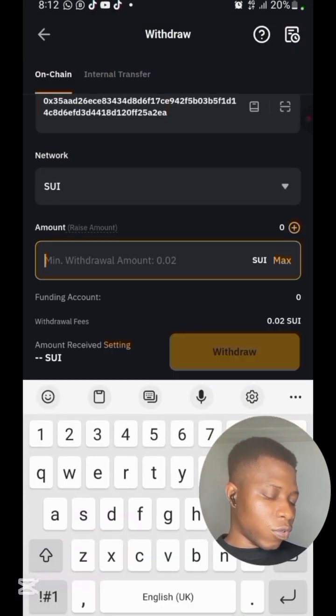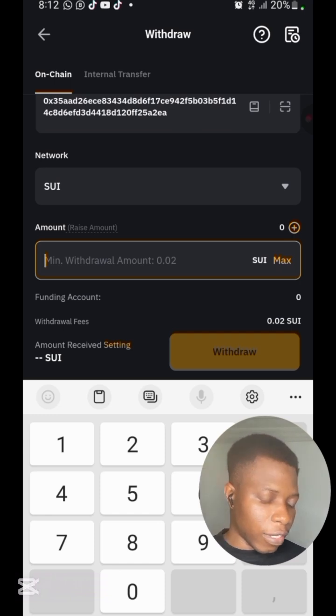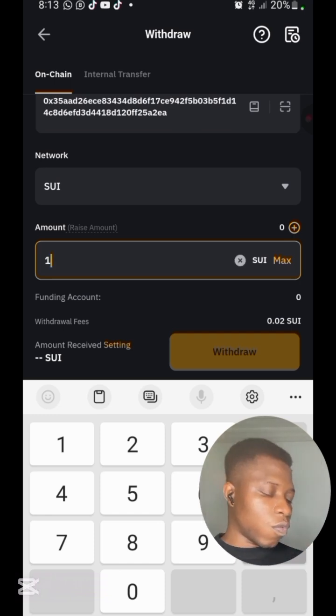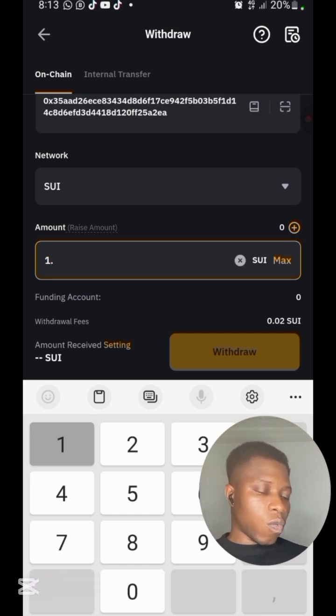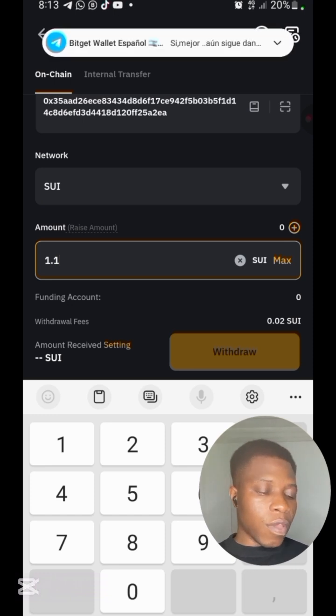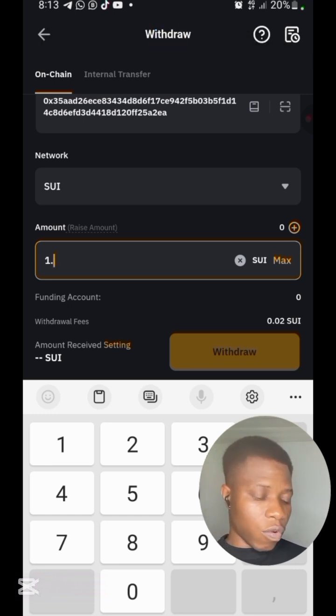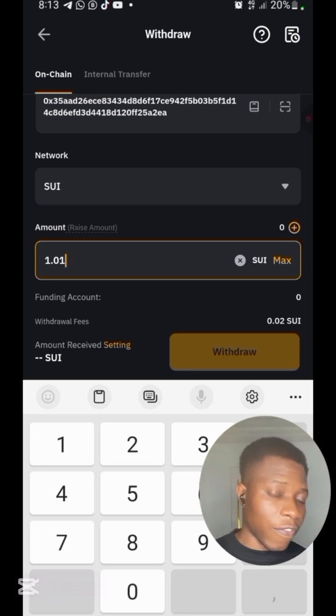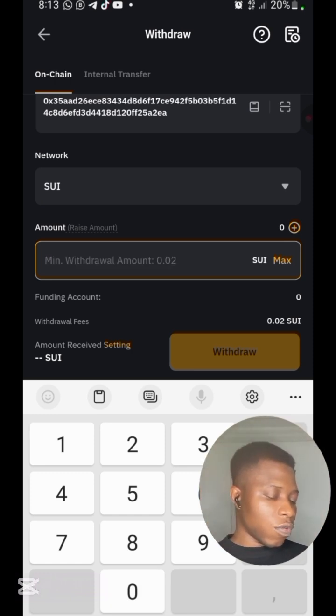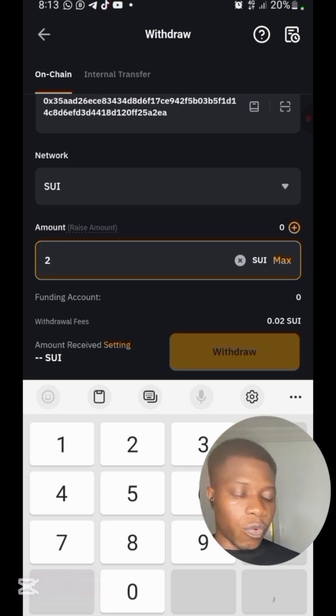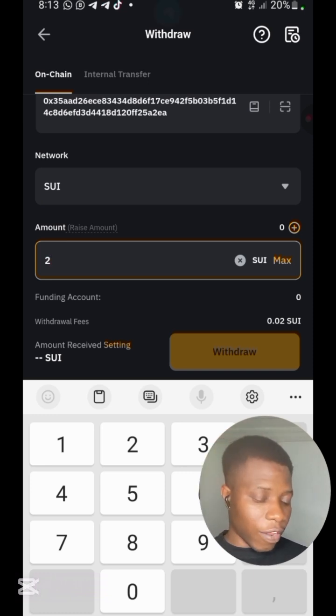And all I want to send here is, let's say I want to do one SUI, so I'm going to do 1.1 SUI because of gas fee. Remember, 0.01 or even 0.1 SUI is just what I need. If I'm sending one SUI, if I'm sending two SUI, I can just send two SUI. They will remove the gas fee right from that place.